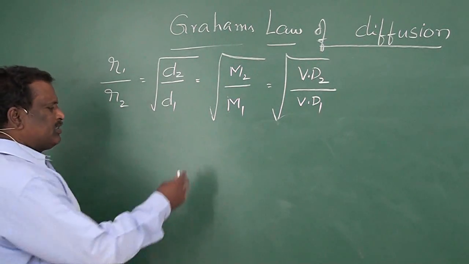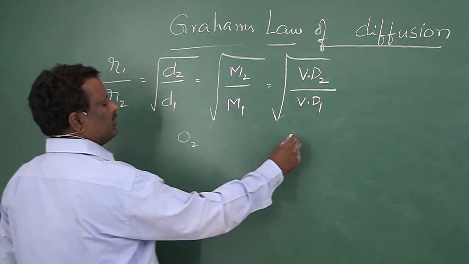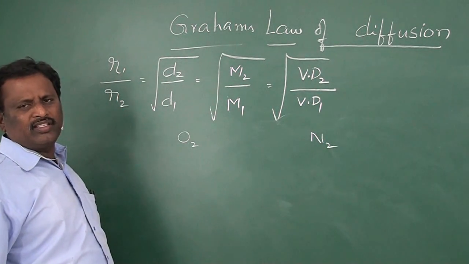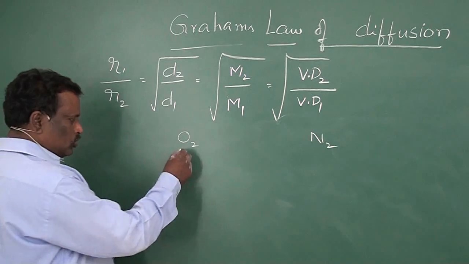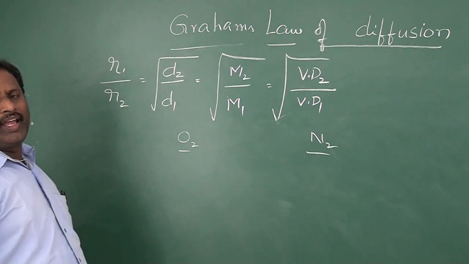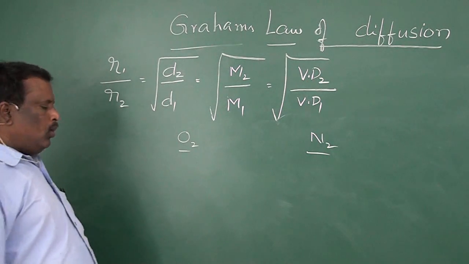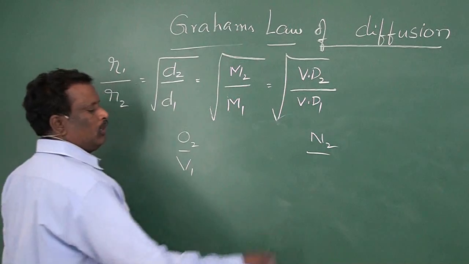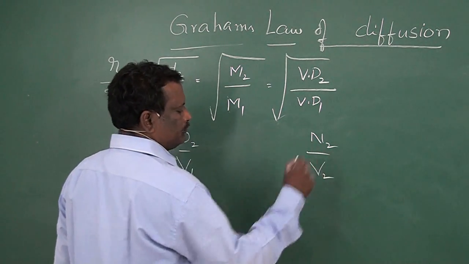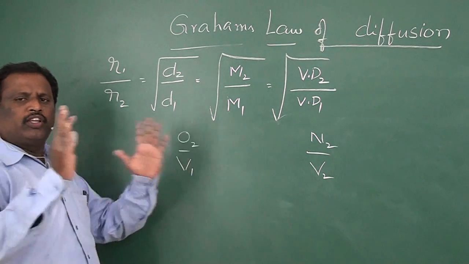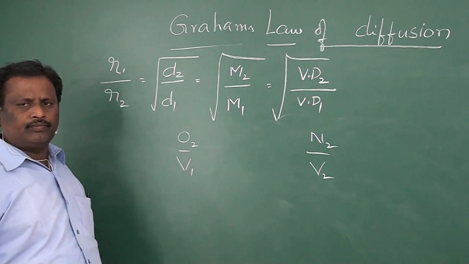Let one be oxygen and the other one be nitrogen. Here we are taking two gases. The volume of this gas is V1 and the volume of this gas is V2. Both these gases were allowed to diffuse for T seconds.